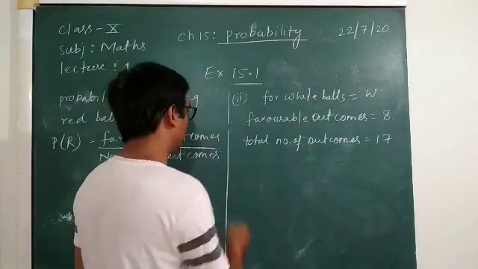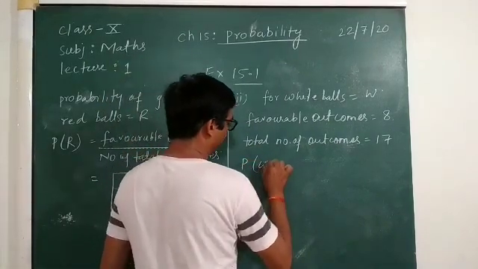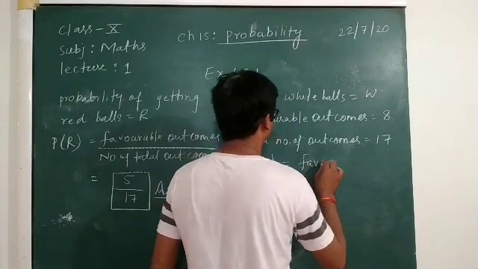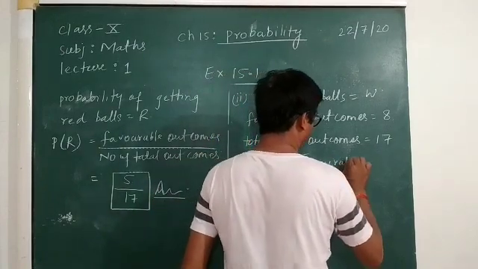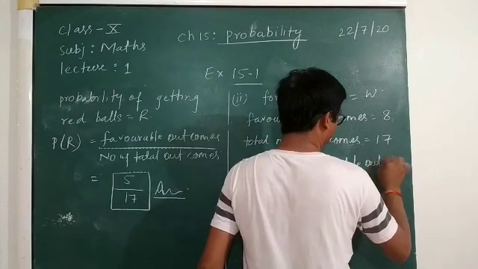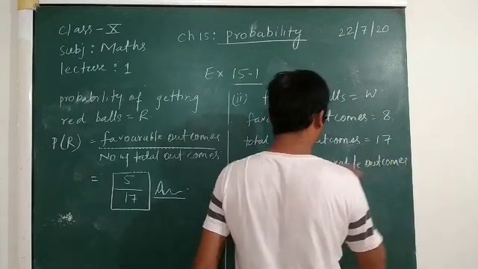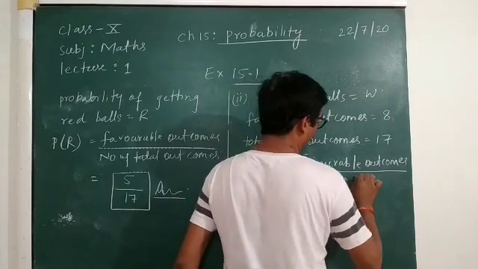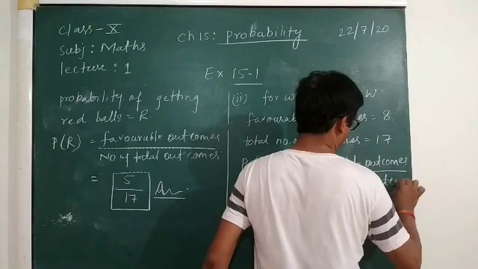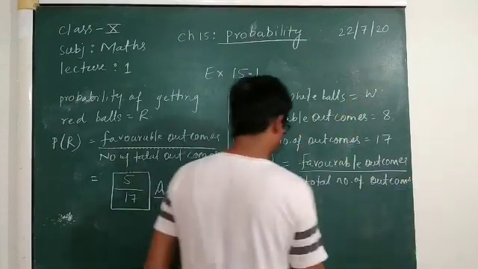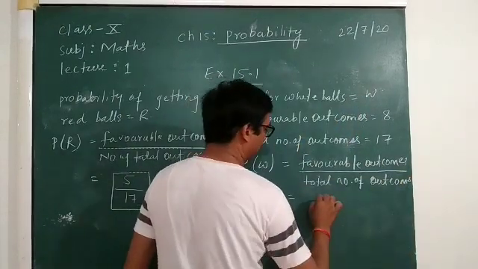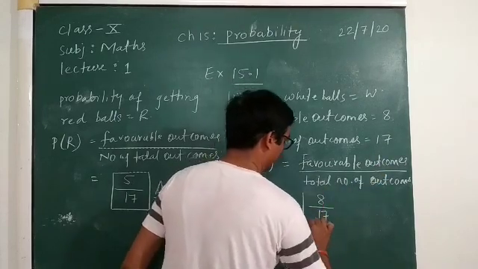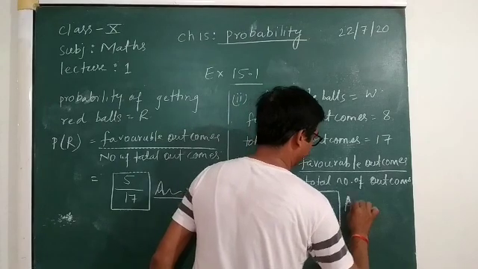Okay, so probability of getting white is equal to favorable outcomes upon total number of outcomes, is equal to 8 upon 17. So this will be your answer.